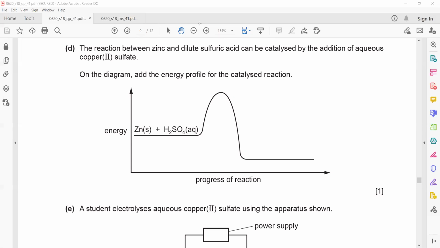So when you complete this, show there will be activation energy but lower. Energy profile means the diagram which represents the change in energy for the reaction. That is called energy profile.